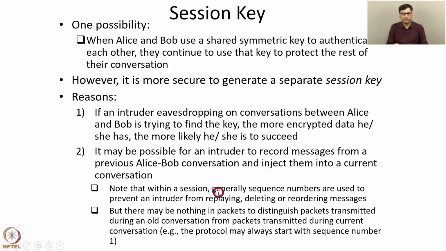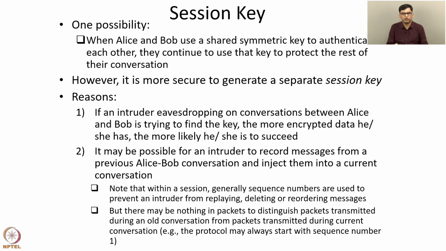But there may be nothing in packets to distinguish packets transmitted during an old conversation from packets transmitted during the current conversation. For example, the protocol may always start with sequence number 1. If the key KAB is used for encryption and message integrity in every session, then an intruder can take a packet with sequence number n from an old session and play it in place of the packet with sequence number n in the current session. This is only possible for an intruder if the same key is used for every session. So this is another reason for using a different session key for different sessions.